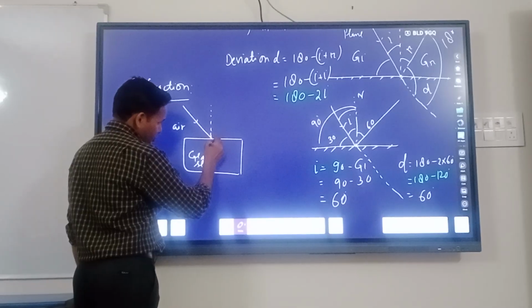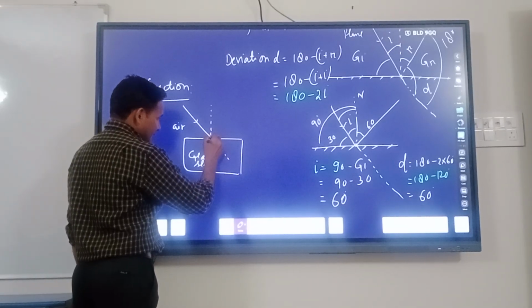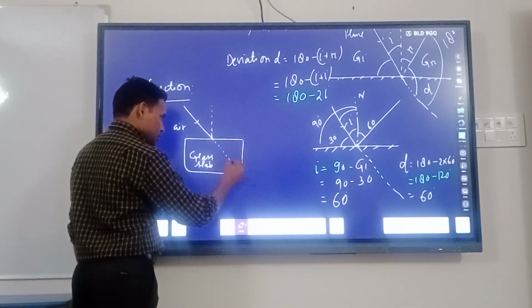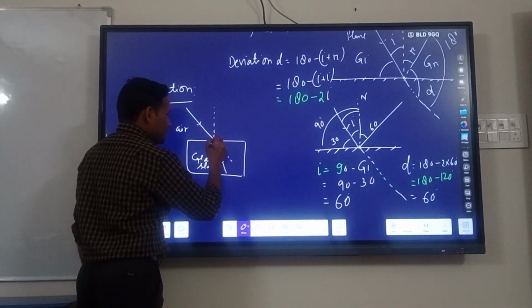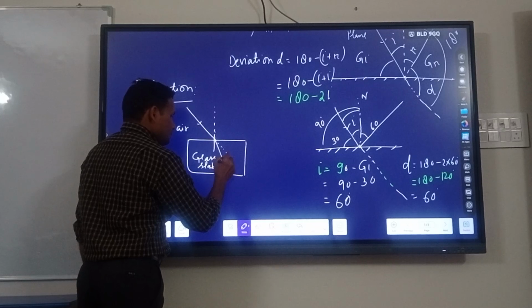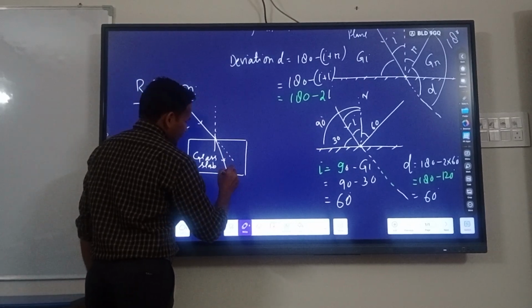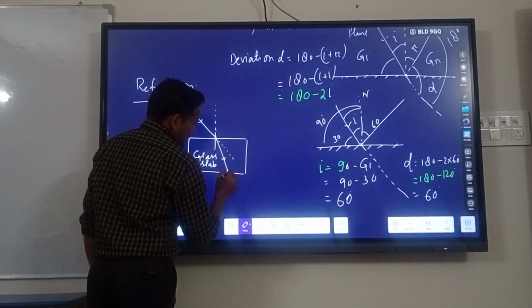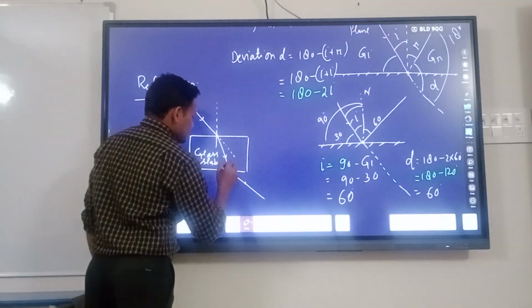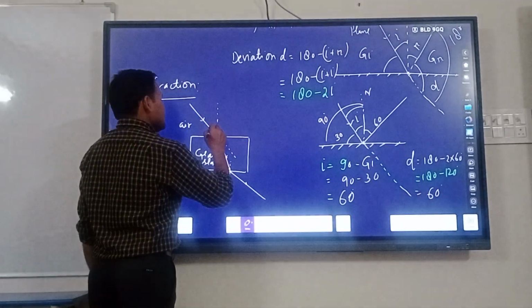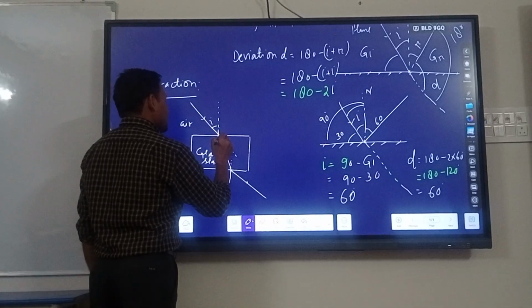So the original path is this, but the light does not go in the original path, it bends towards the normal. Why? Because the medium is different. It bends towards the normal and again goes in this way. So this angle is called I and this angle is called R.